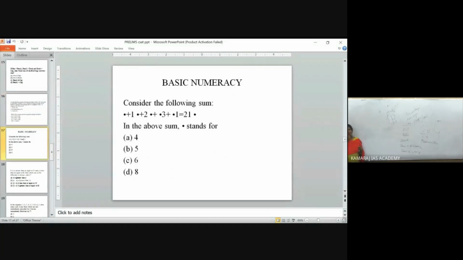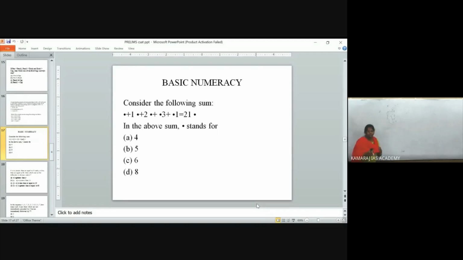Okay, take the basic numeracy part, that is your 17th slide. Take this basic numeracy part. So, I am coming into basic numeracy, it is a very important part. If you are good enough in maths, or if you are practicing the previous year questions, you can solve this part very easily, okay?